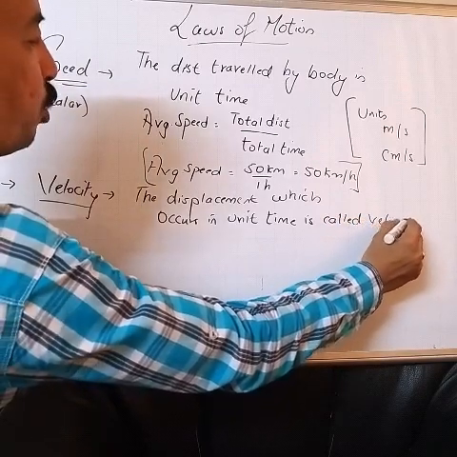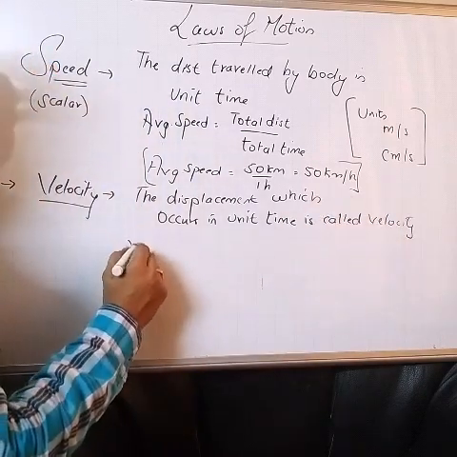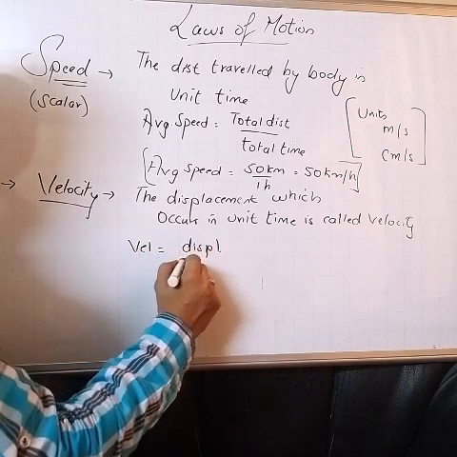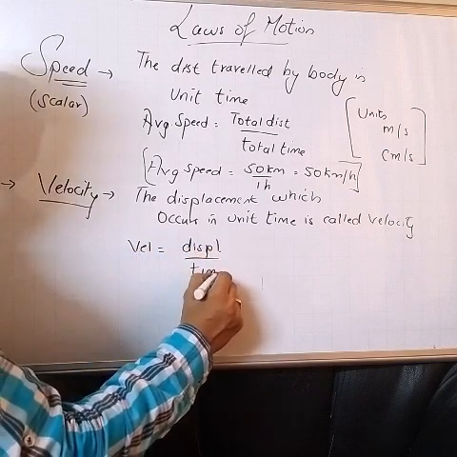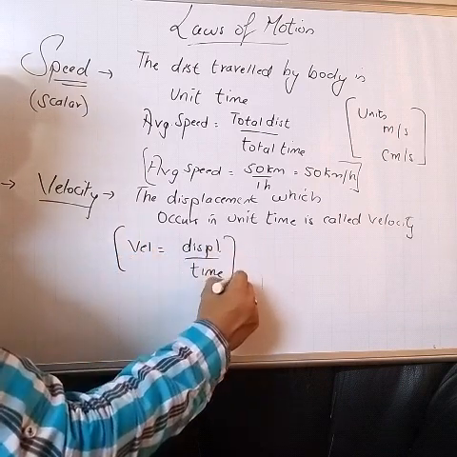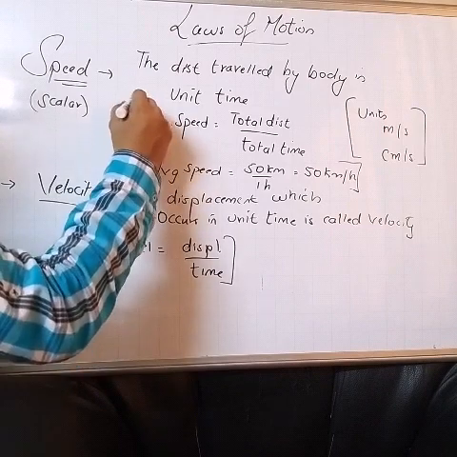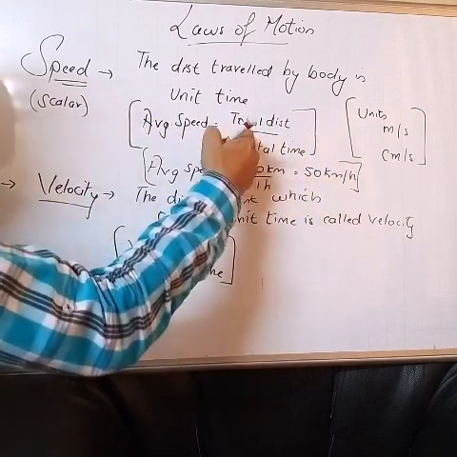In short, the formula will be what? Velocity equal to displacement of the body upon time. Getting it? This will be the formula for what? Velocity. Here for speed, we mentioned distance upon time.